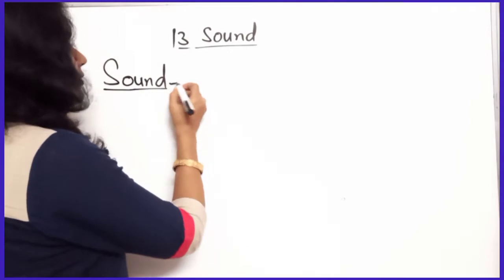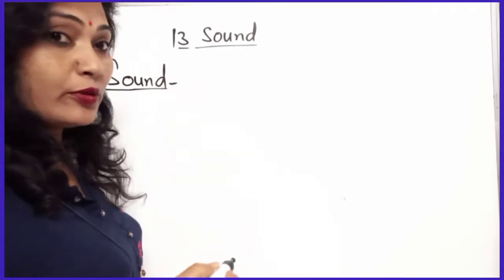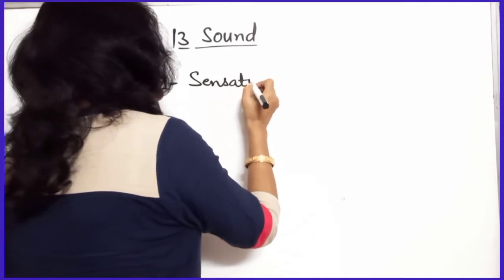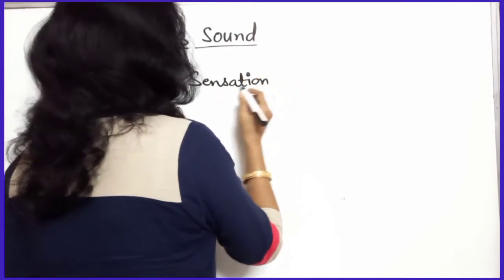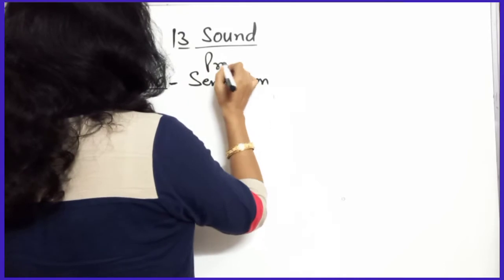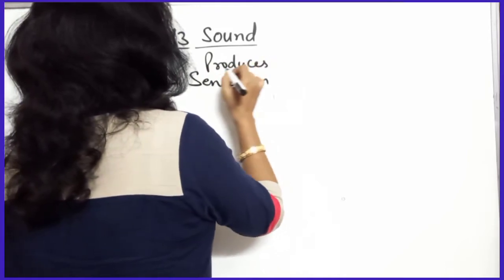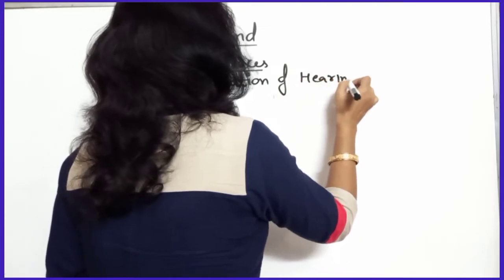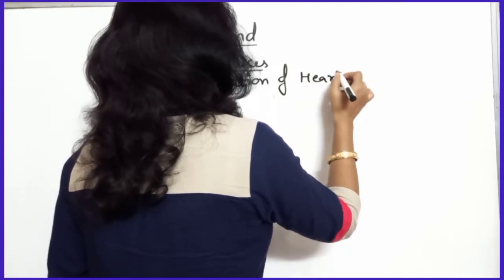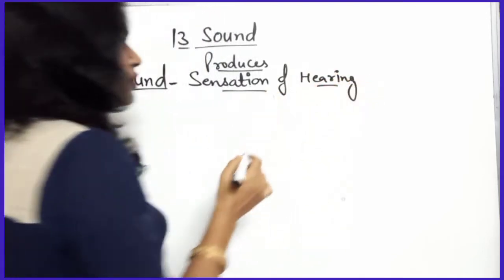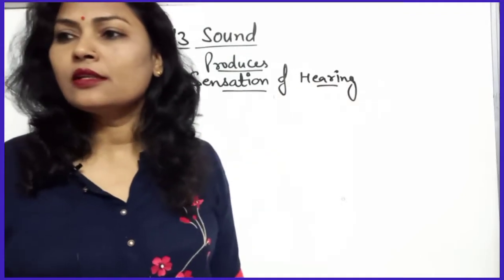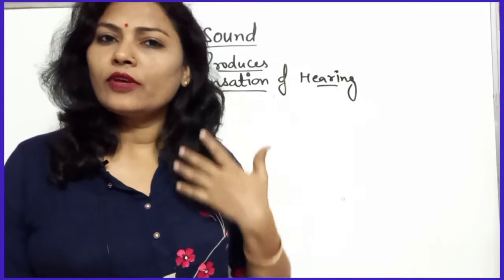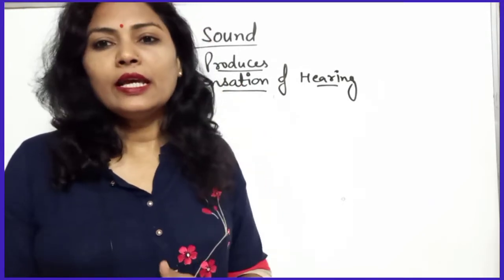You can write: something that produces sensation of hearing. Sensation of hearing is known as sound. And that sensation of hearing, we can hear with our ears.